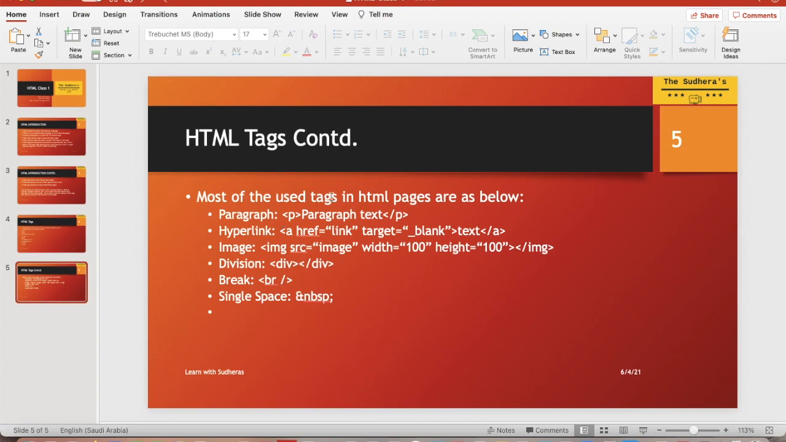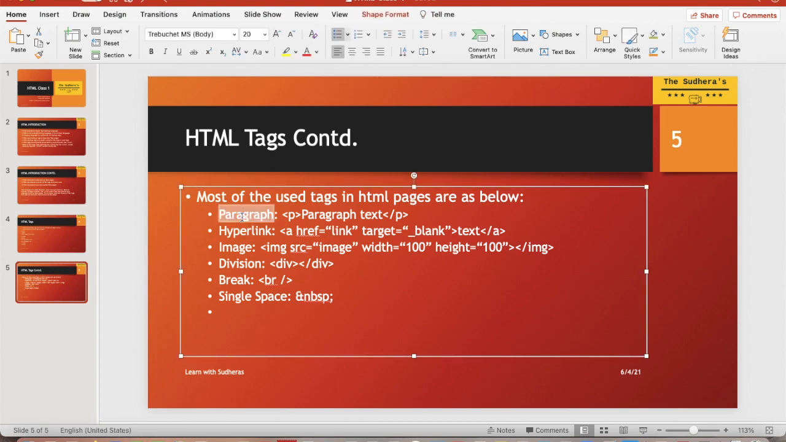Most of the used tags in HTML are below. These are the most important tags which I just mentioned. Paragraph, hyperlink. Hyperlink is a href, you need to write it, and then in the quotes you need to write a link. For example, you want to click on this text, and it should go to google.com. So you can mention it like this.